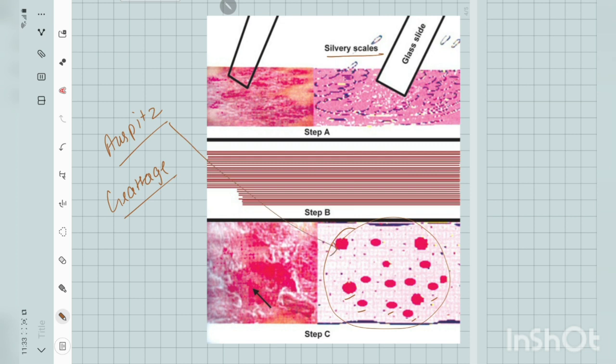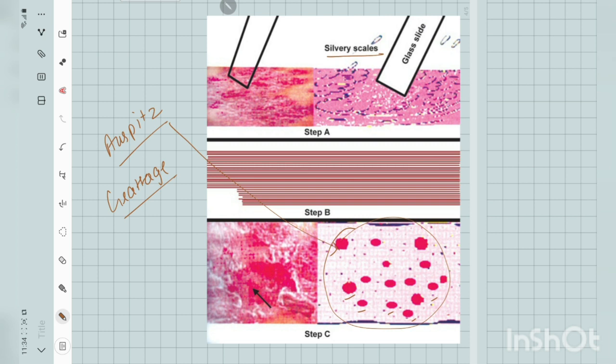We can also diagnose it by histopathology, in which we can see the specific named signs such as Munro's microabscess and the elongation of rete ridges.